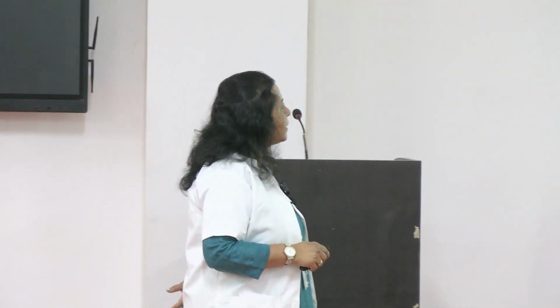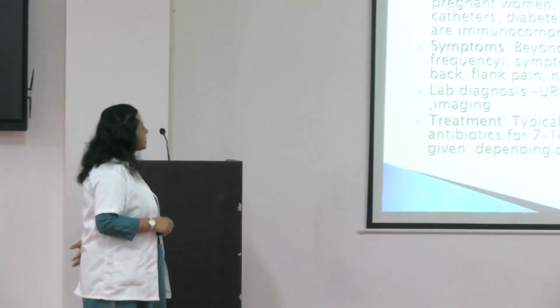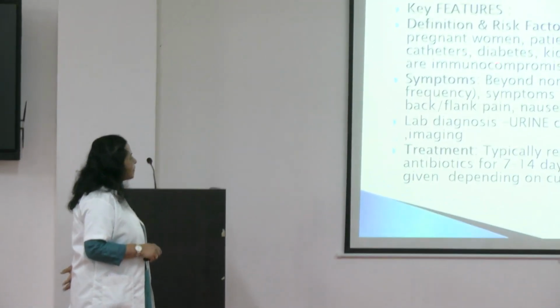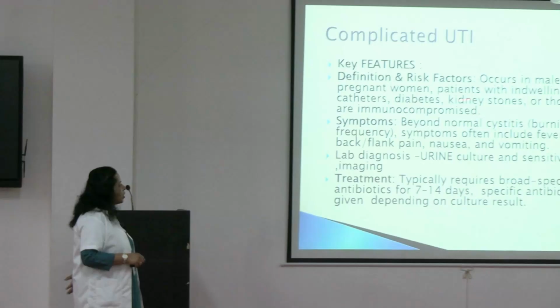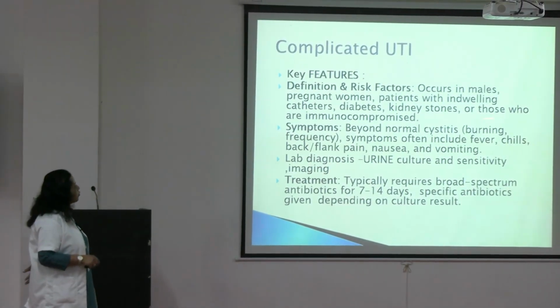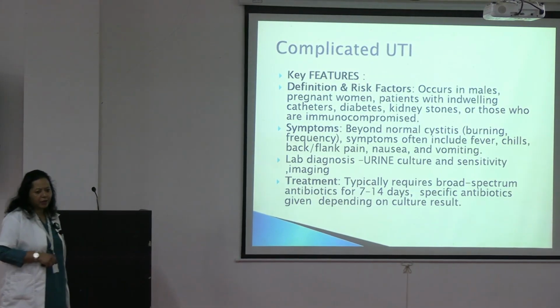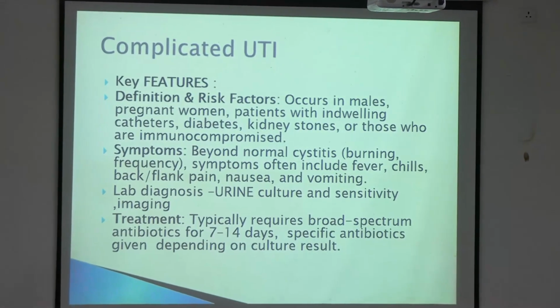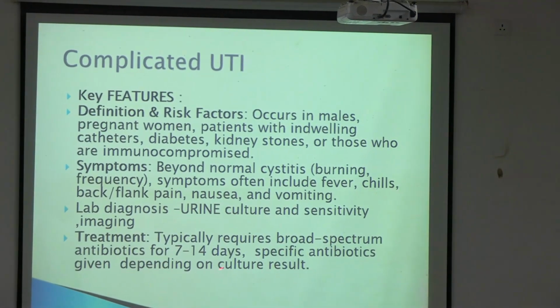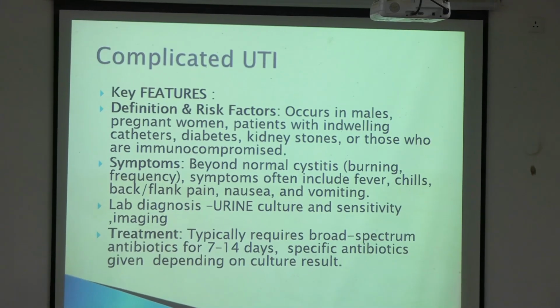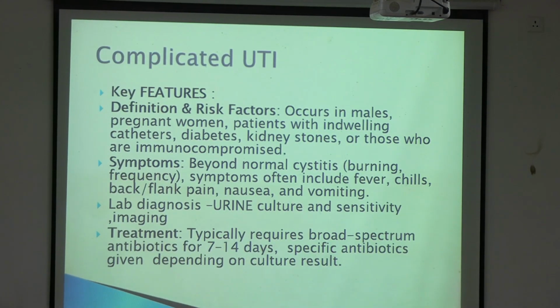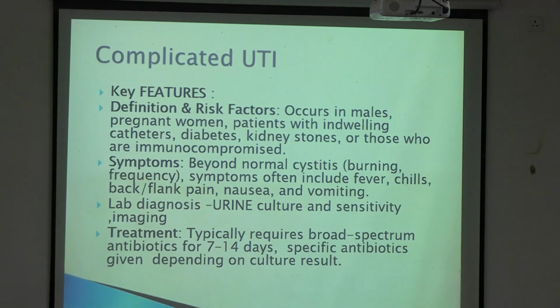Now I was talking about complicated UTI. It occurs in males, pregnant women, patients with indwelling catheter, diabetes, kidney stones, any other structural problems, or those who are immunocompromised. Only thing is that in these patients you have to treat differently. Usually for UTI you get treatment with antibiotics for about 7 days, and you have to complete the whole course. But in complicated UTI cases, you have to treat for at least 14 days, maybe more than that also. And you have to find out the cause.